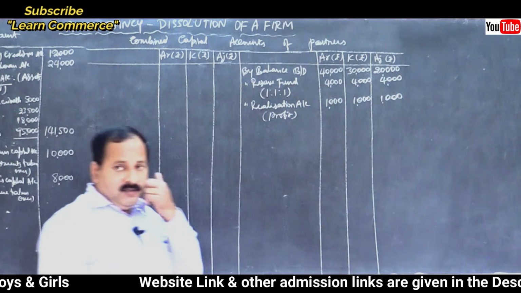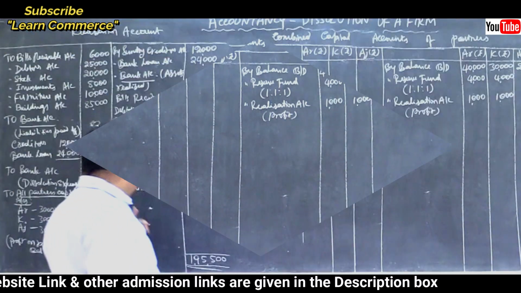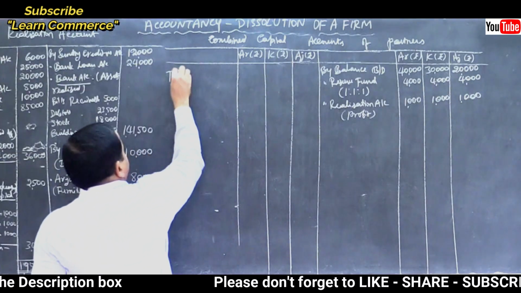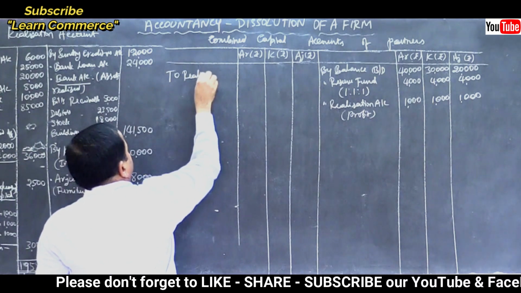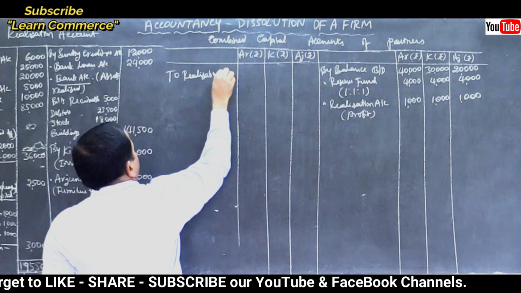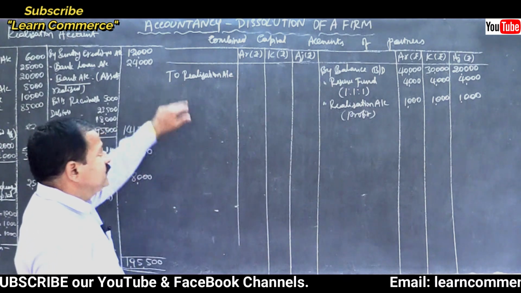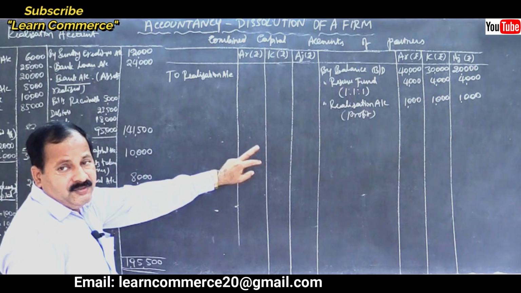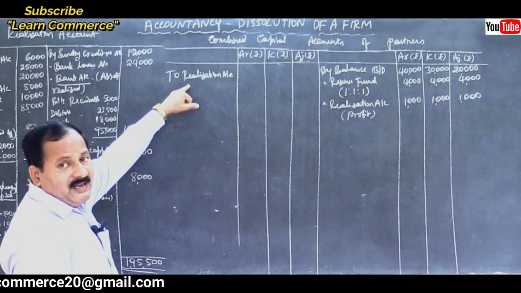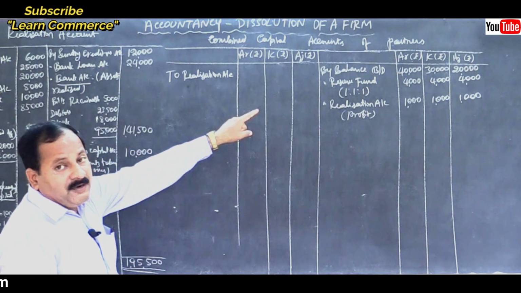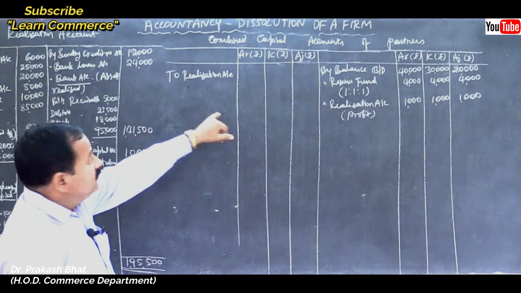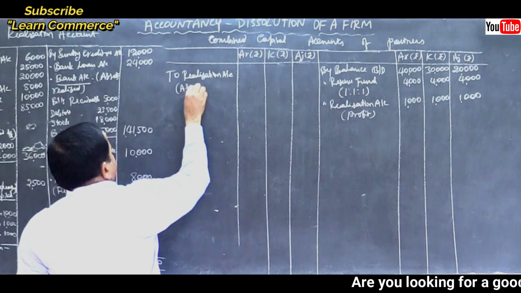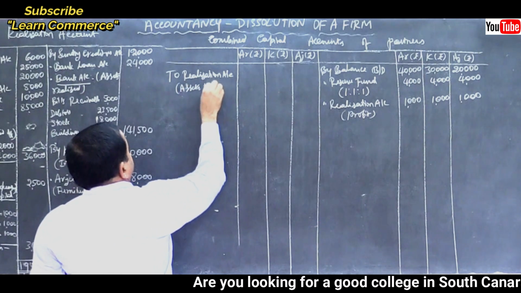Yes, it's done. Then assets taken over by the partners. Partners capital account debtor to realization account. You can pass two separate entries and enter the concerned amount in the concerned partner's capital account, but no need of that. With one single entry, you can enter the amount in both the partners' columns who took the assets, and here you can write assets taken over. Both are correct, remember, assets taken over.